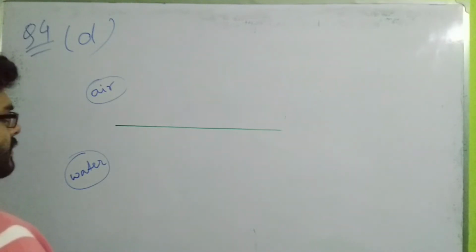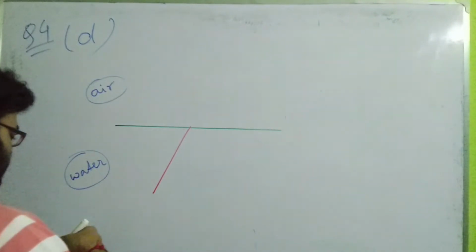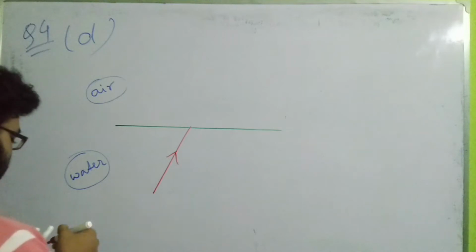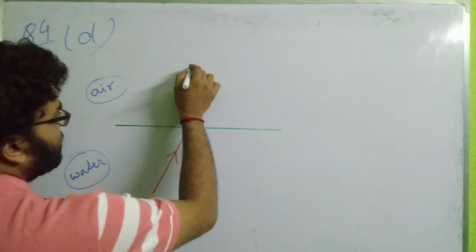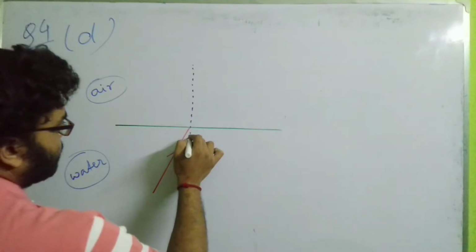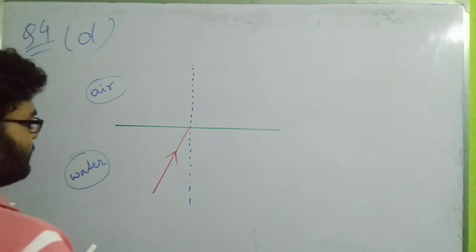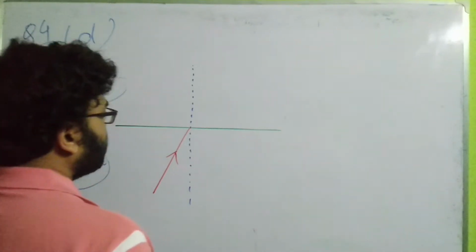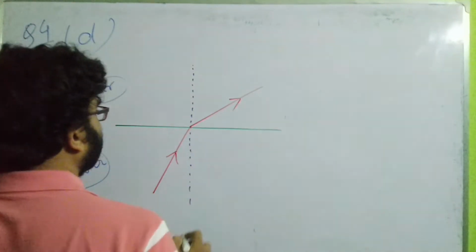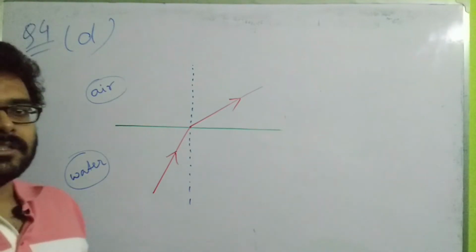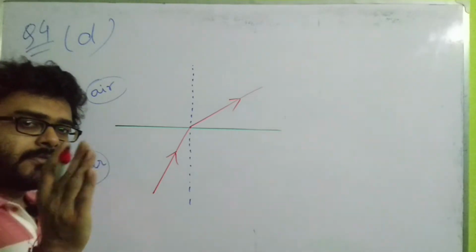Let us see. Consider an incident light ray coming at this point, where the arrow denotes the incident ray, and draw the normal at the point of incidence. The refracted ray slightly bends away from the normal. You all know that when light travels from denser to rarer medium, the refracted ray bends a bit away from the normal.